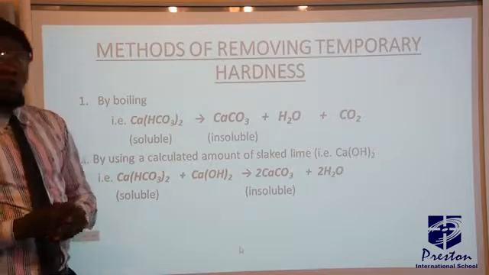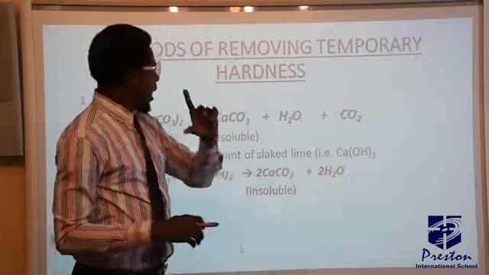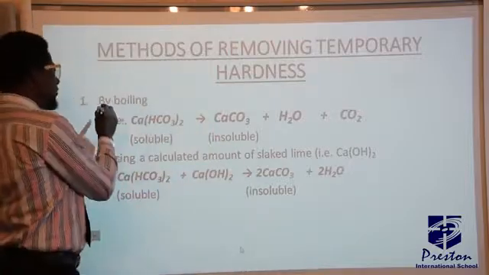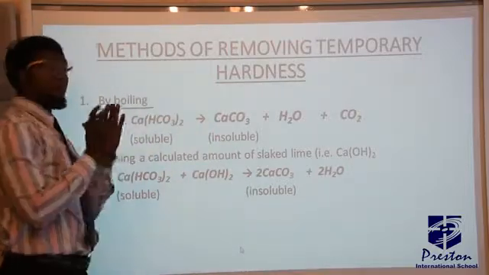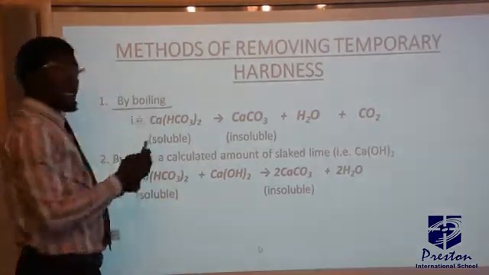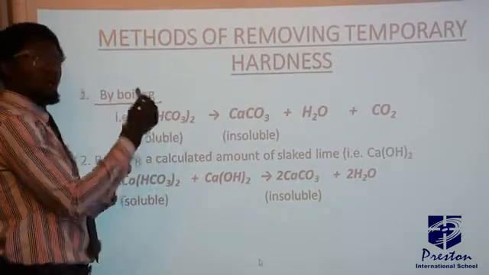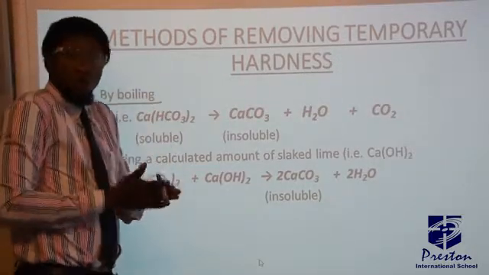What are the methods of removing temporary hardness from water? Number one, by boiling. We have said earlier on that temporary hardness is the type of hardness that can be removed by boiling. The reason is because calcium hydrogen carbonate can easily be decomposed on heating.